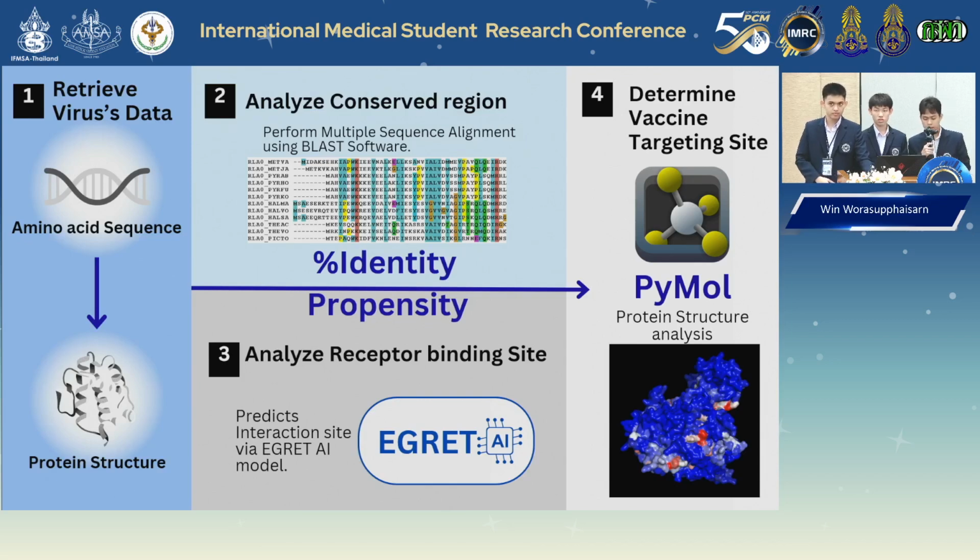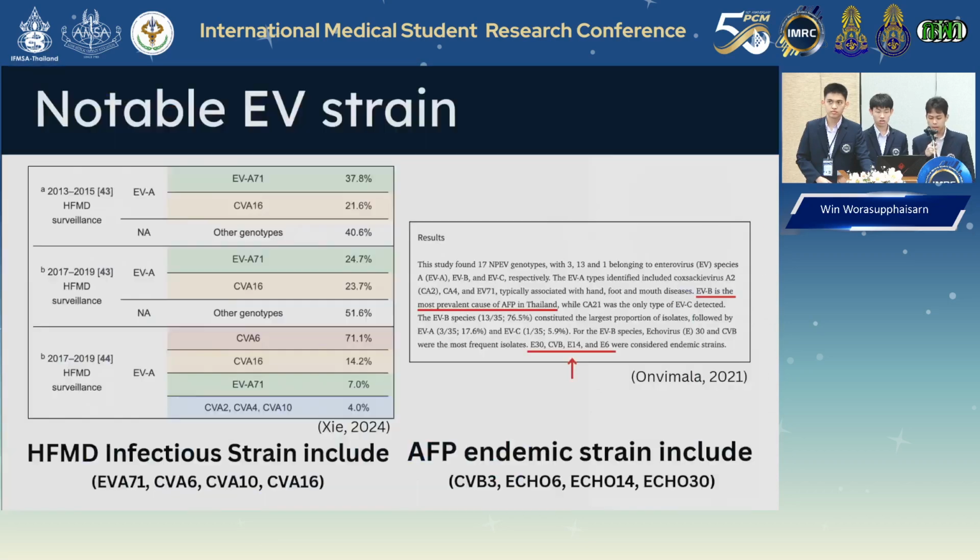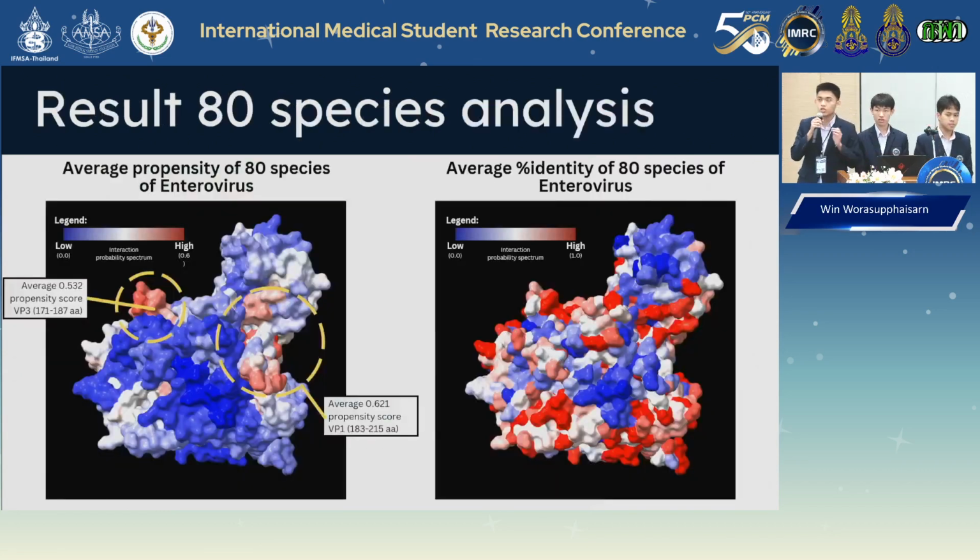Next, interaction propensity with the host receptor SCARB2 was predicted using an AI neural network, EGRET, where higher scores reflect a stronger likelihood of viral-host protein interaction. Last but not least, conserved residues and high propensity sites were mapped onto 3D structures using PyMOL. Lastly, two clinically significant groups were analyzed separately, the first being the HFMD infectious strain, and the next being the AFP endemic strain. From our analysis of 80 enterovirus species, we have identified two significant sites.